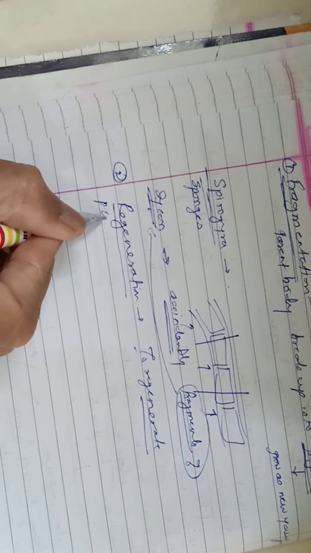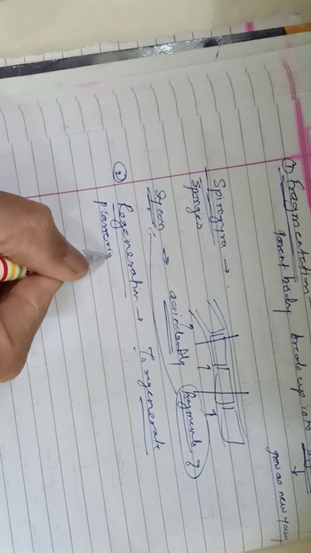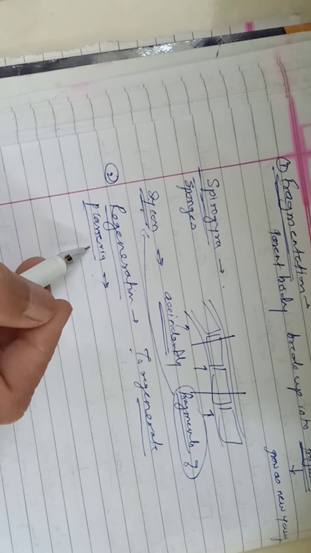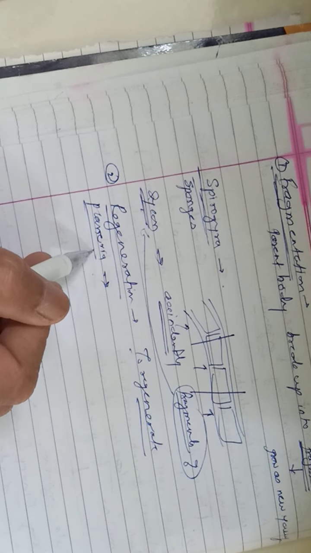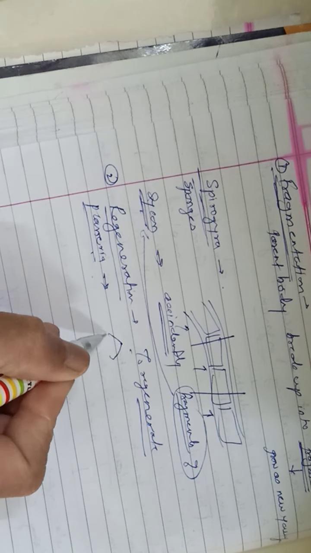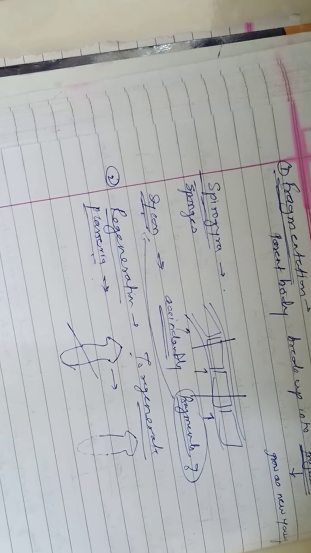The animal planaria can show this type of regeneration, but it is not called reproduction unless the animal is broken into pieces. Accidentally, when planaria breaks into pieces, suppose it is cut into two pieces, then this part forms the remaining part of the body.